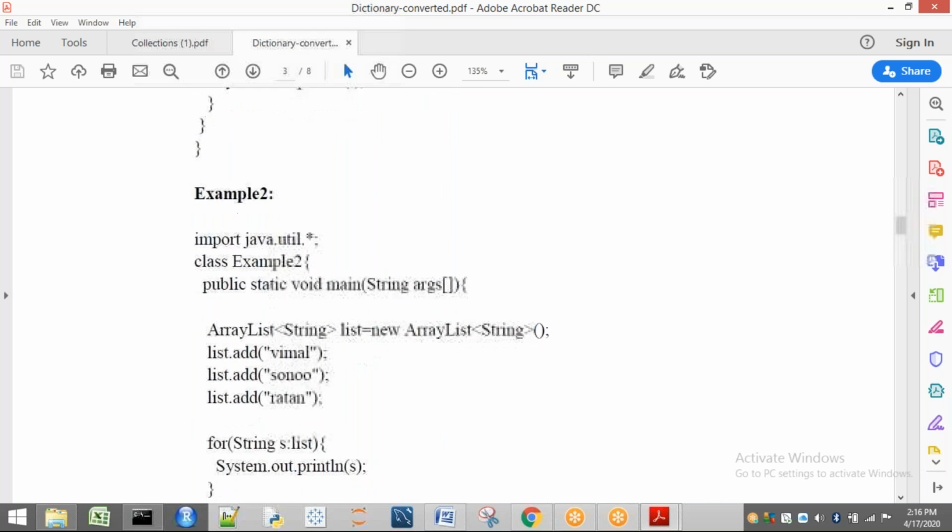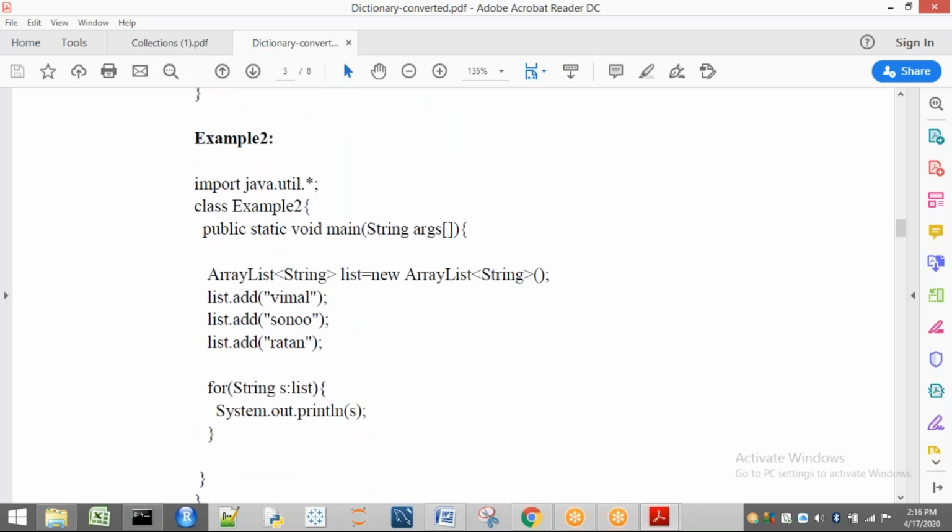So if we consider a collection, for example, I am going to consider a collection called ArrayList. In that ArrayList, I am restricting it to pass only string values. So list is an object of ArrayList. So list.add of Vimal, Sanu, Ratan are added. So I am having how many objects? 3 string objects are present in list. So initially, for each element of list, it is going to be stored in s.